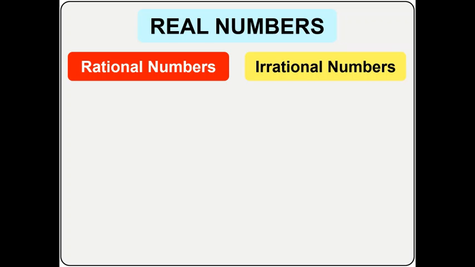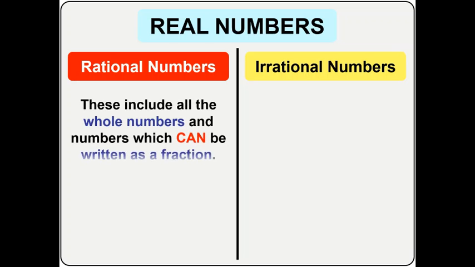And you can find all fractions, all integers, and all natural numbers in rational numbers. Let me repeat myself. You can find all integers, all natural numbers, all fractions. You can find them in rational numbers, okay?